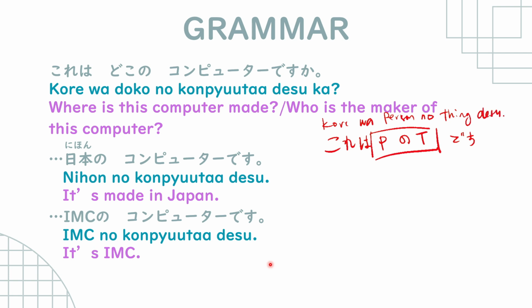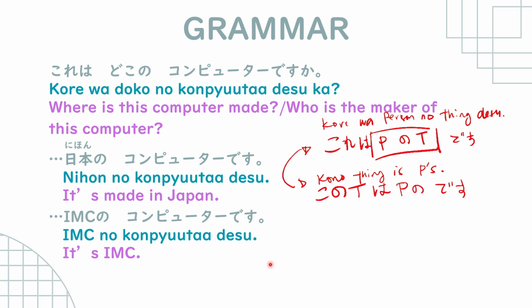But if we are talking about kono, sono, or ano, which means, again, they are always paired with a noun, right? Kono thing wa person no, this. That is what happens. So kono thing is person's.